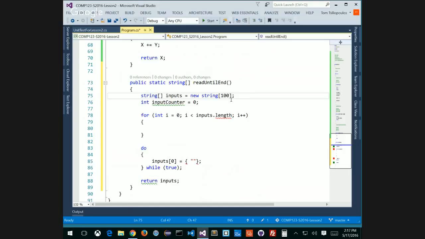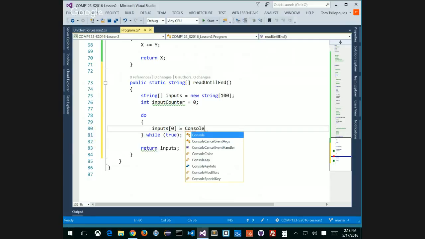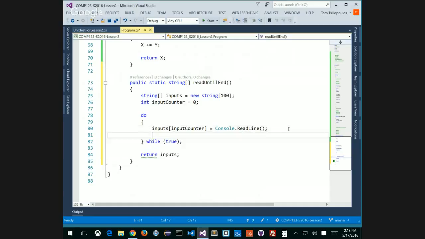Now we're going to find a solution for this next week, or next day, that goes around this. Okay. Now I don't need this anymore. So now this works, right? And instead of doing this, what I wanted to say was this is equal to console.readLine. Here's my readLine. So that's what I wanted to do. I want to get the stuff from my console.readLine, and I want to increment. I want to use my input counter here, right?